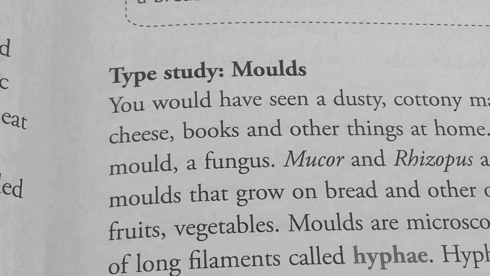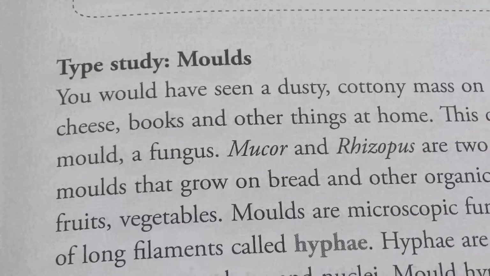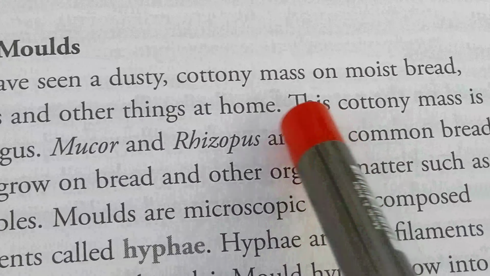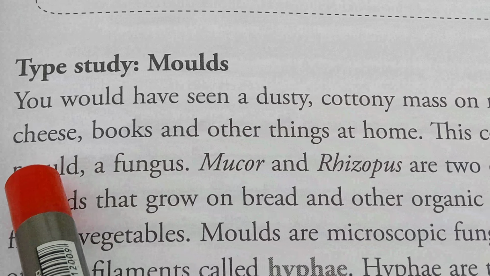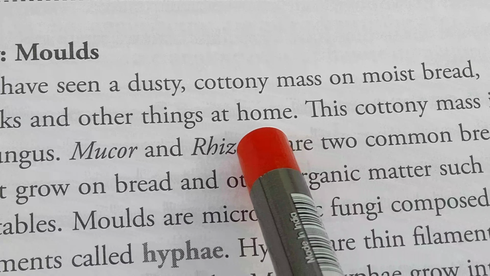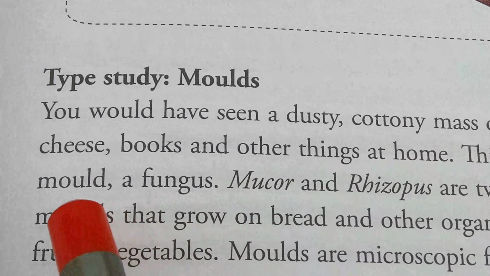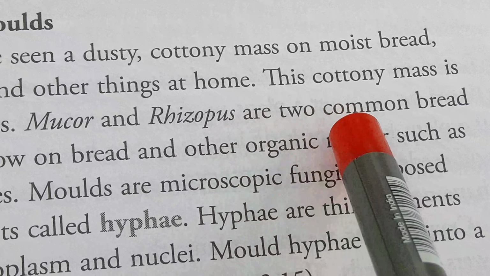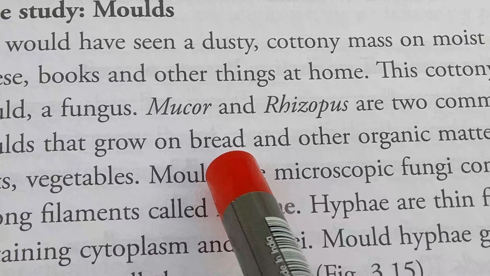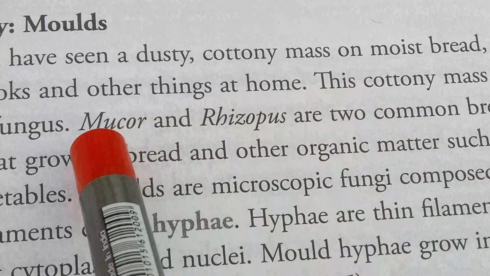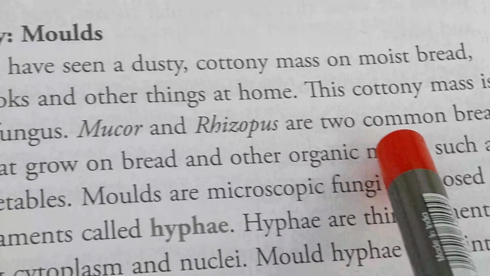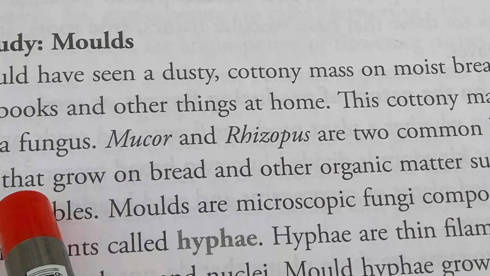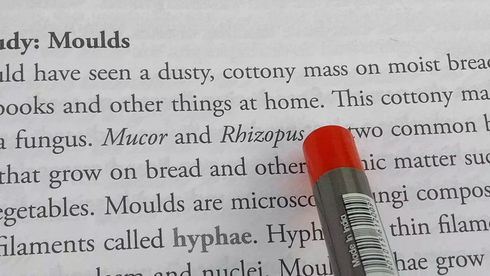Now, a study about molds. You would have seen a dusty, cottony mass on moist bread, cheese, books, and other things at home. This cottony mass is mold, a fungus. Mucor and Rhizopus are two common bread molds that grow on bread and other organic matter. So there are two examples of common bread molds: Mucor and Rhizopus.